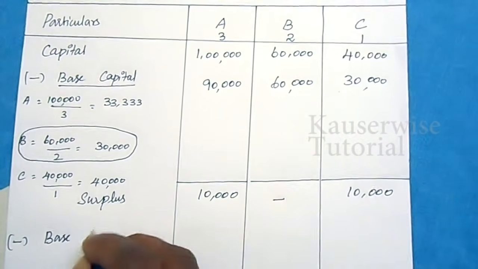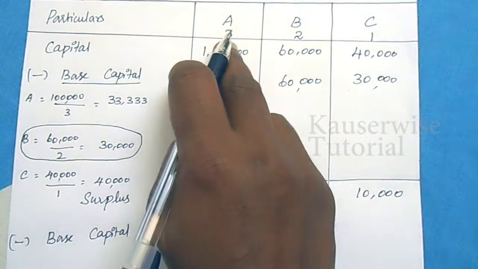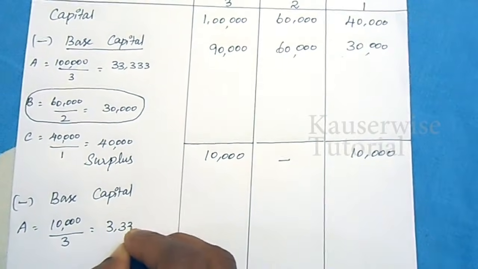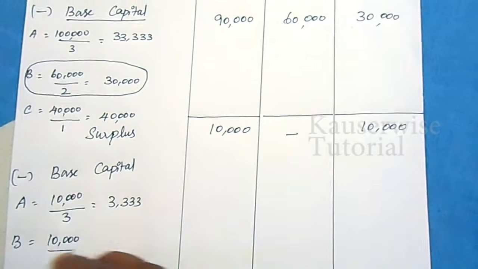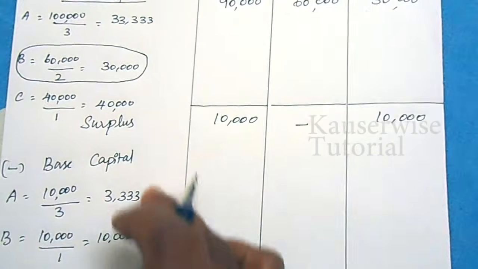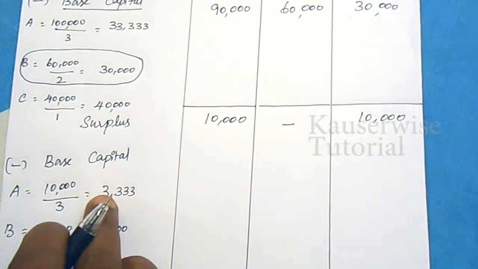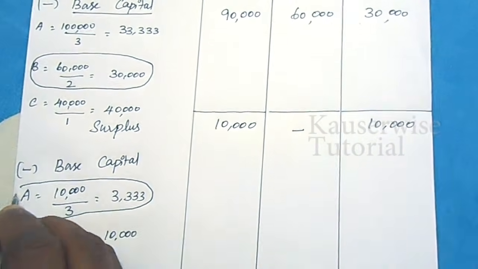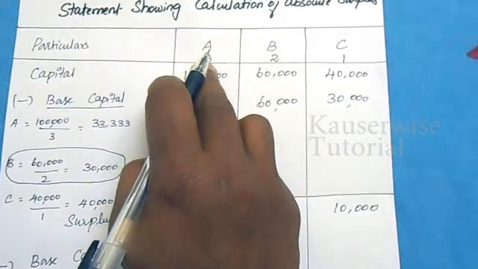Same procedure. 10,000 divided by 3 is 3,333. For C, 10,000 divided by 1 is 10,000. Whose amount is the least value? 3,333 or 10,000? 3,333 is the least amount, so this will be taken as the base capital. That is 3,333 into 3, 10,000.